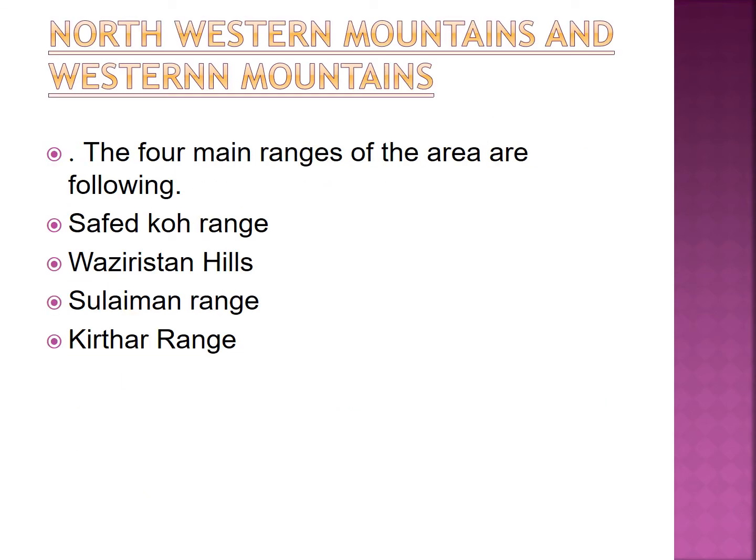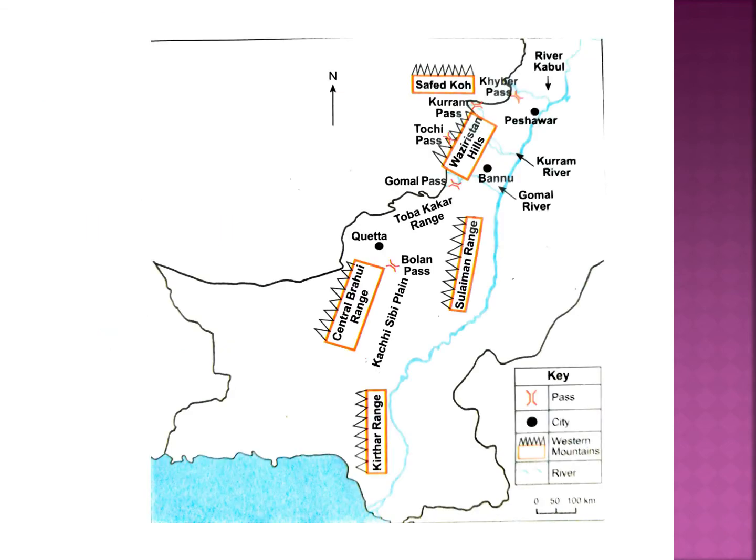The four main ranges are present in this area. One is Safedpur range, Waziristan Hills, Suleiman range, and Kirsan range. While you are studying, please follow the map as well, which is given in the next slide. So you can see the location in Safedpur range. In these ranges, we have important passes as well, like Khyber, Khurram, Tochi.